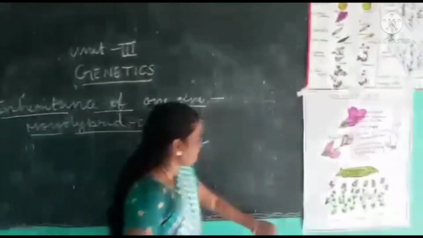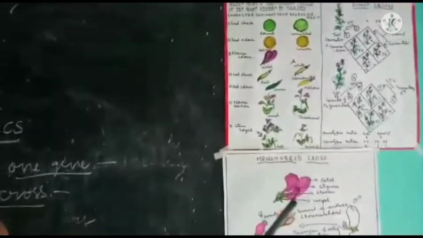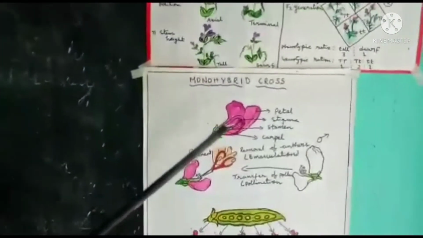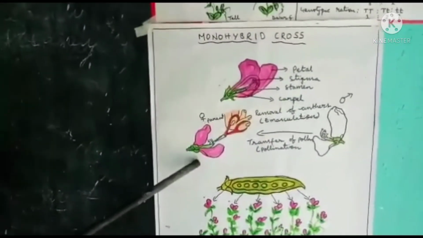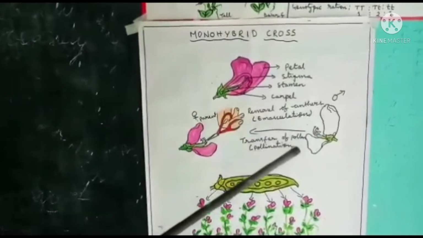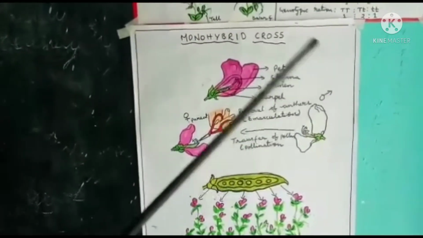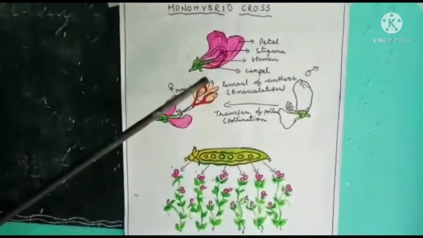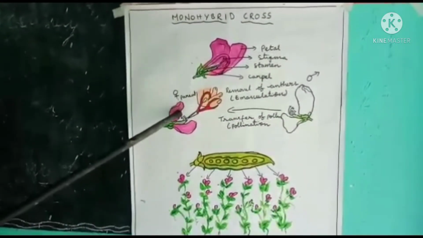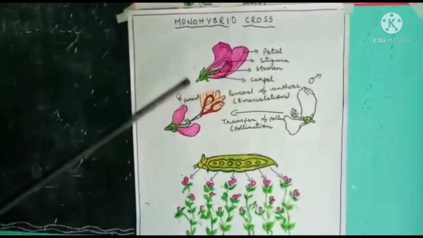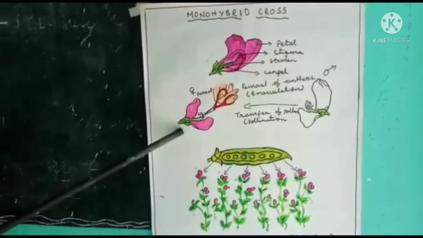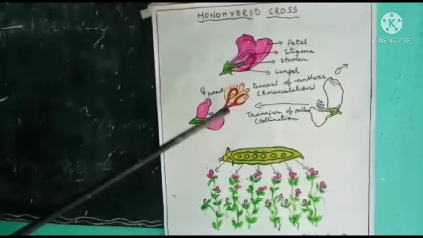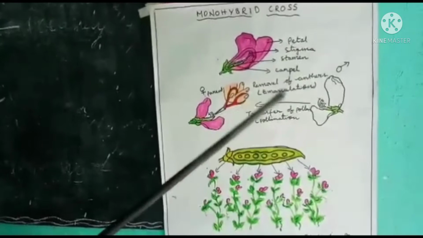See here, he had chosen a violet flower. It is a bisexual flower. He had taken the violet flower as the female parent and the white flower as the male parent. Before that, he removed anthers from the female parent. In artificial hybridization, if the female parent is bisexual, we have to remove anthers before they dehisce with the help of scissors. This step is called emasculation.